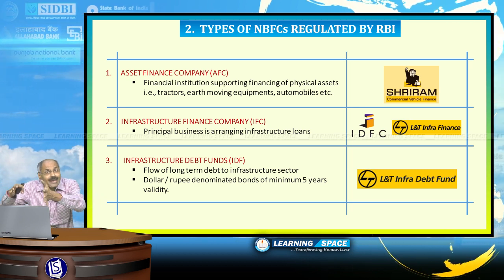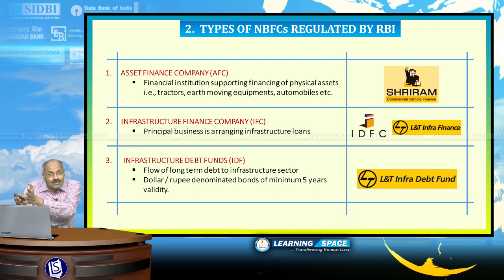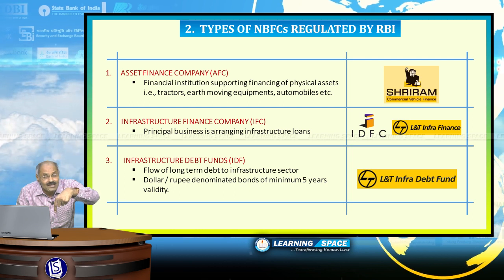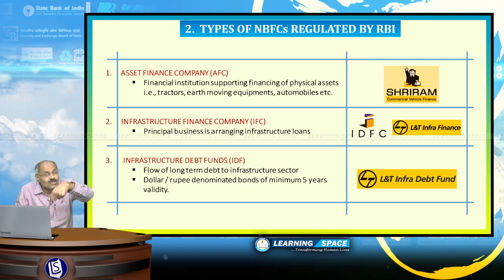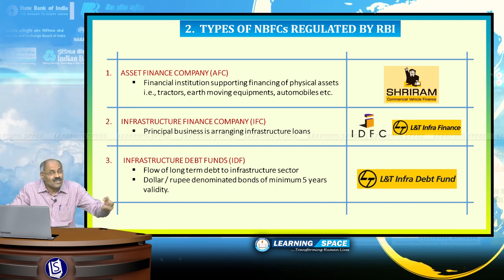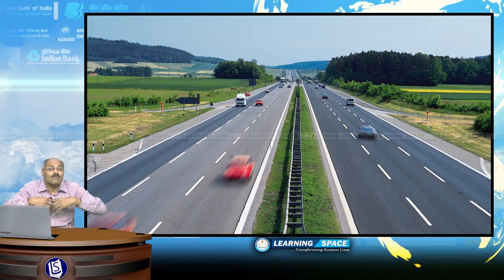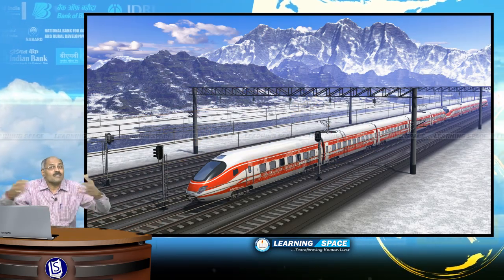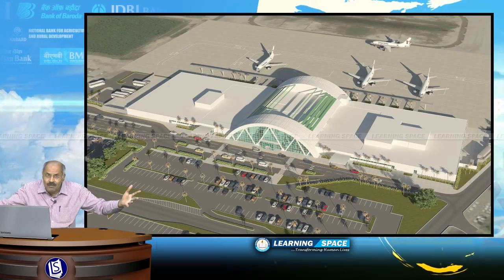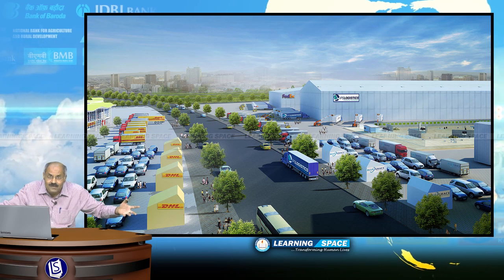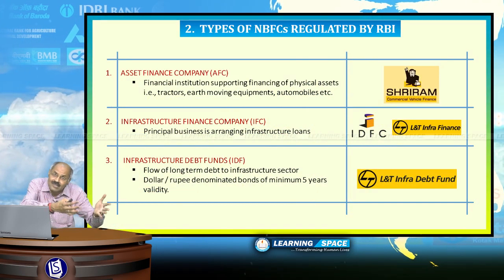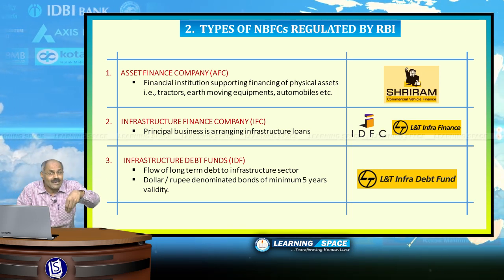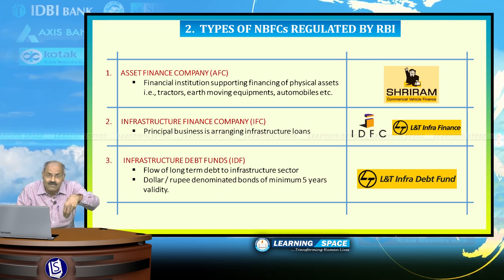So, these are called asset finance companies, and the regulator is Reserve Bank of India. Then infrastructure finance company, this is basically arranging loans for the infrastructure sector. You may ask, what is infrastructure? Infrastructure is developing world-class highways, bullet trains, high-speed trains, world-class airports, and logistic hubs. These all come under the infrastructure sector, and world-class infrastructure is essential for the growth of any country, and India is in the process of developing world-class infrastructure.